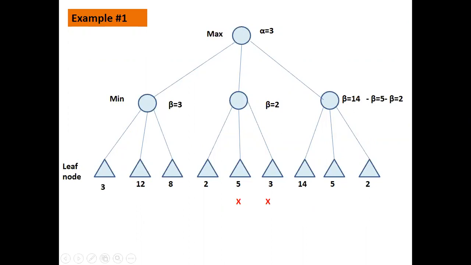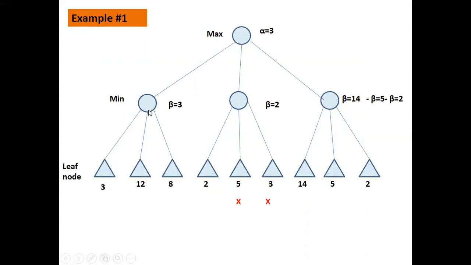To start with, from the root we directly go to the leaf node on the left side, going depth first to the depth of the tree. The utility value at the leaf node is 3, so we directly assign that value to beta and say 3. Now, what is the minimum of this node? The minimum value of this node is less than or equal to the value assigned to beta, that is 3.